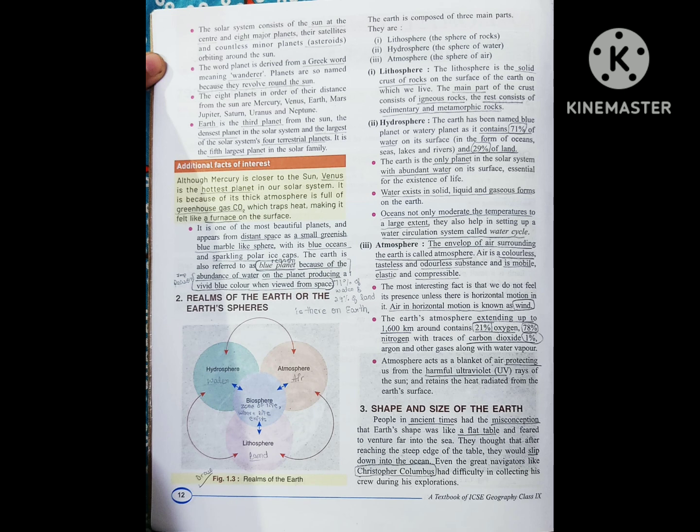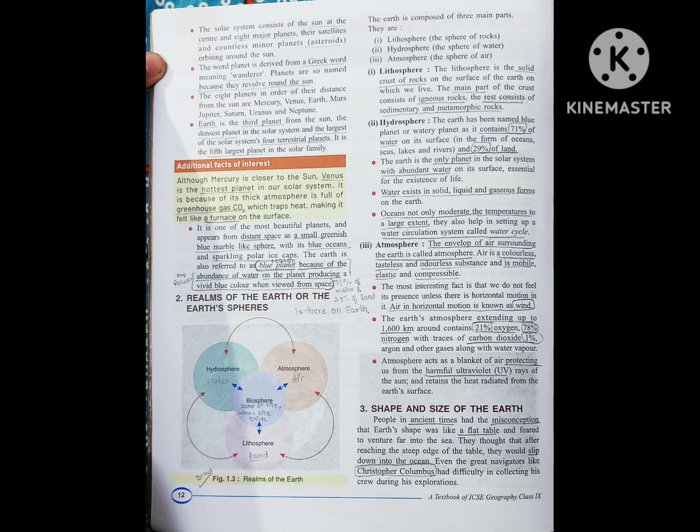So let's move further. Hydrosphere. The Earth has been named blue planet or watery planet as it contains 71% of water on its surface and 29% of land. As I already told, it is made up of 71% of water, that's why it is named as a blue planet. And it is the only planet in the solar system which has abundance of water, which is very essential for life. On Earth, water exists in all the three forms, that is solid, liquid and gas. In solid form, ice, liquid water and gaseous water vapor.